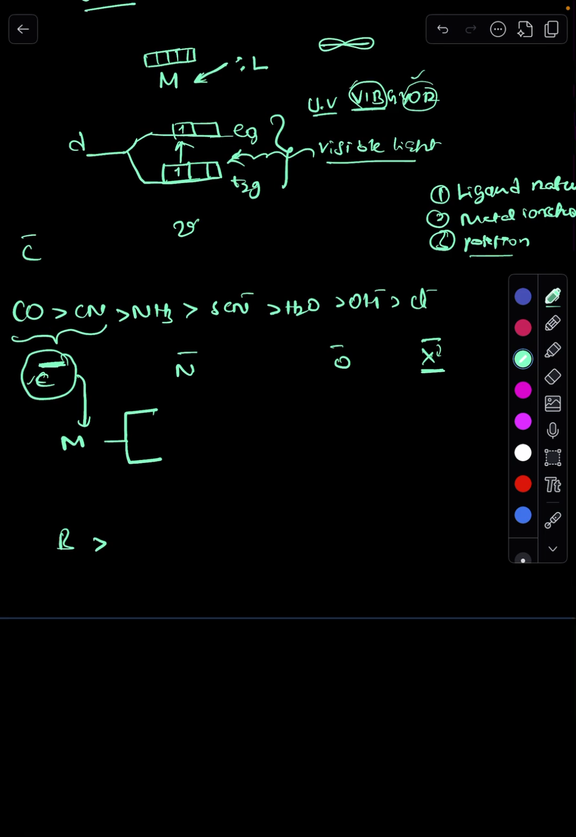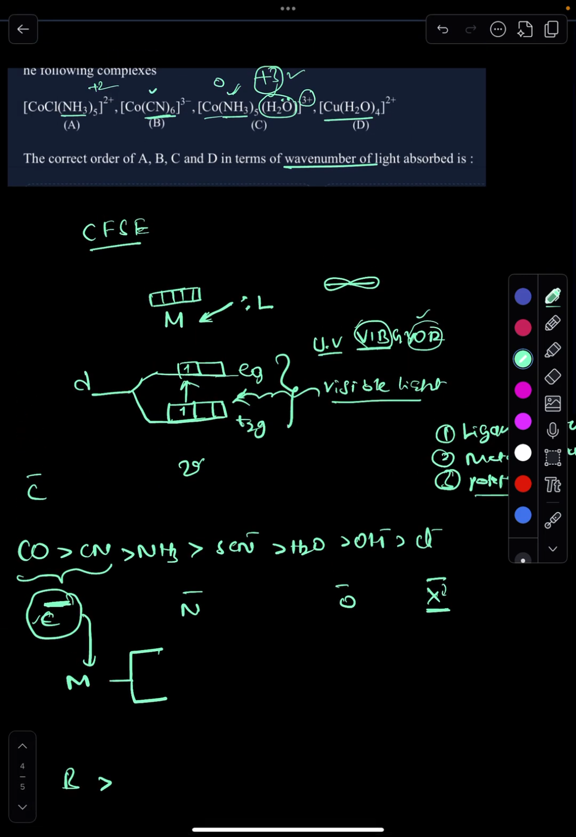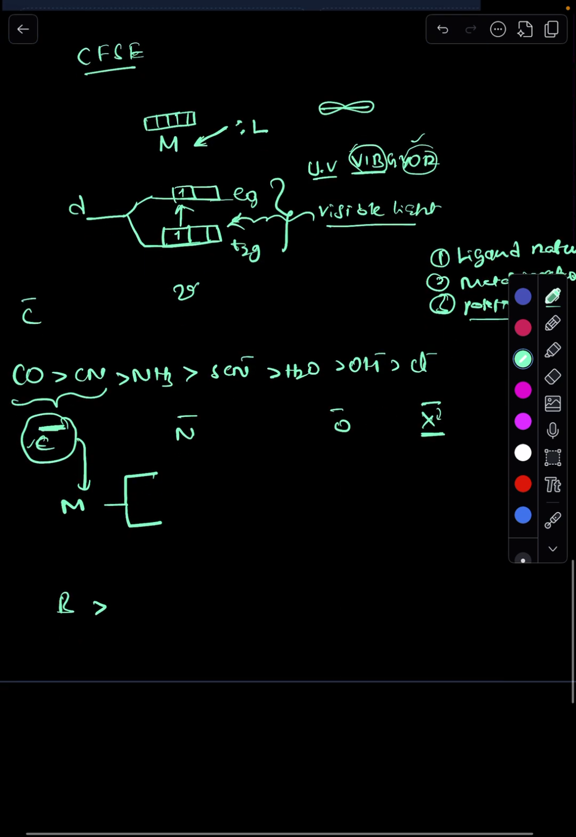So first, B has the most splitting because of strong field ligands, and cobalt is also in the +3 oxidation state. Here cobalt is in +3 with five ammonia ligands, and here also five. Cl is anyhow a weak field ligand, but with H2O, oxygen is the donor atom, even though it is a neutral ligand, and here also +3 oxidation is there. With Cl minus here also +3, but here chlorine is there and here we have H2O. So splitting should be more in C.